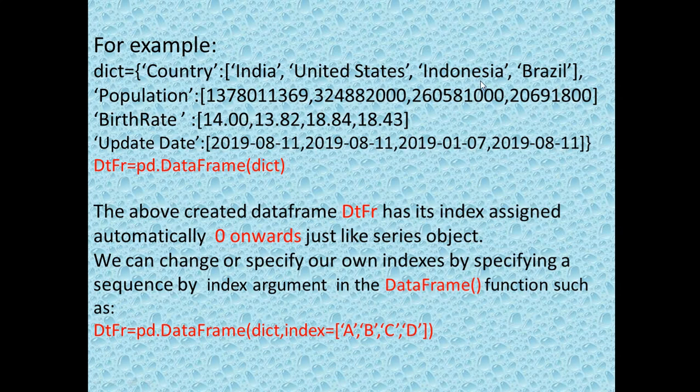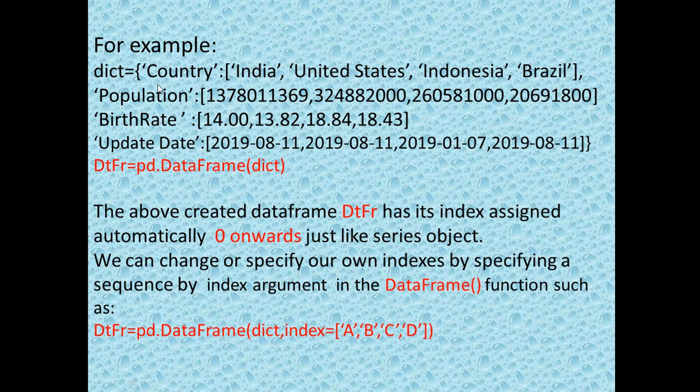And you can notice here that all the values are of list type, meaning they are placed under square brackets. So when the values are stored under square brackets, it is considered a list.